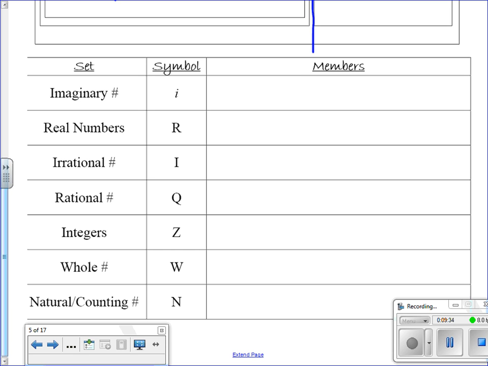What I'd like you to go ahead and do is to identify members. That means an example of this number in that set. For instance, natural or counting numbers. I'll go ahead and give you an easy example. We could say 1, 2, 3, 20, 100. There's a number of different examples. What I'd like you to do at this time is to go ahead and put in those examples now. Thank you.